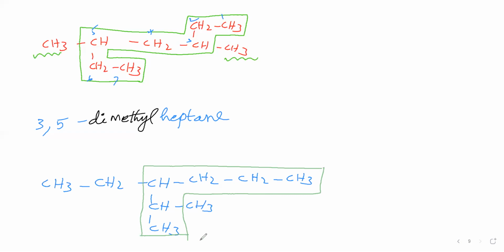Here, for this parent chain there are 2 branches. If you take the straight chain, you will have only one branch. Therefore, here there is a higher number of branches, so where a higher number of branches is coming, you take that as the parent. If 2 or more longest continuous carbon chains have the same number of carbons, then the longest continuous carbon chain having a higher number of branches is called the parent chain. Therefore, this is the parent chain here.